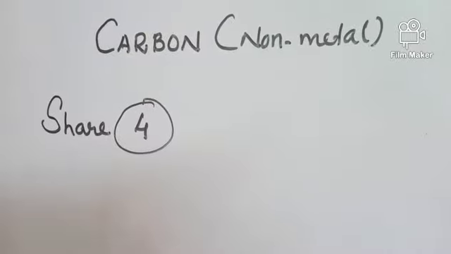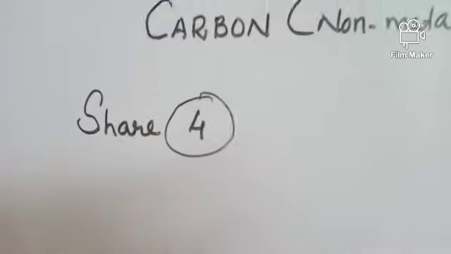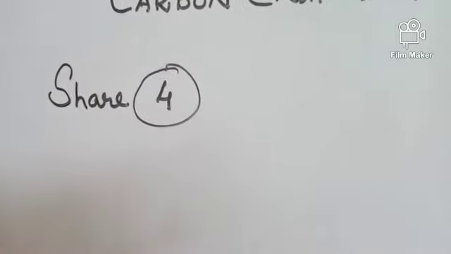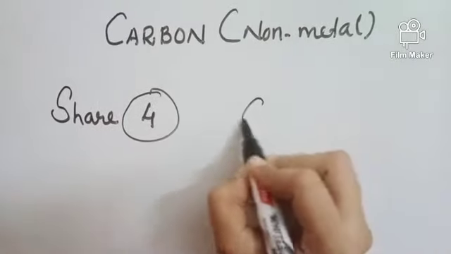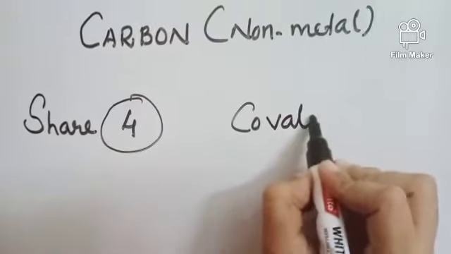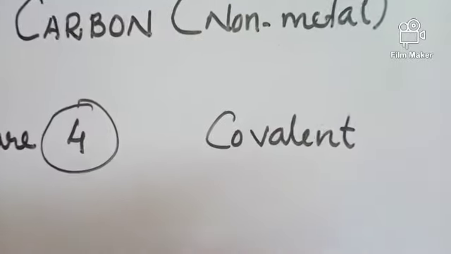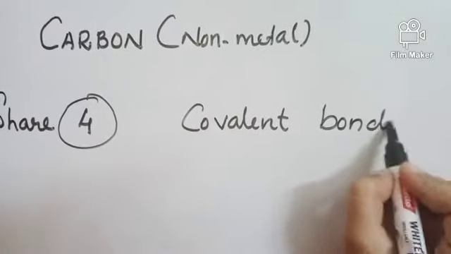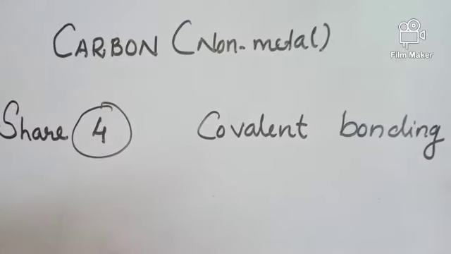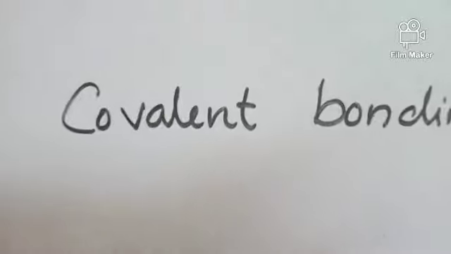Let us see. Such compounds formed by sharing of electrons are called covalent compounds, or the bonding in such compounds is called covalent bonding. So, covalent bonding means a bond formed by sharing of electrons.